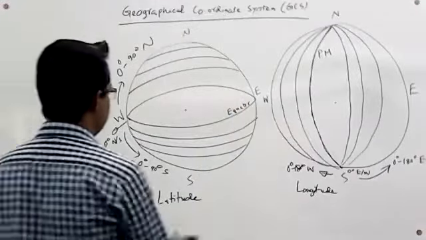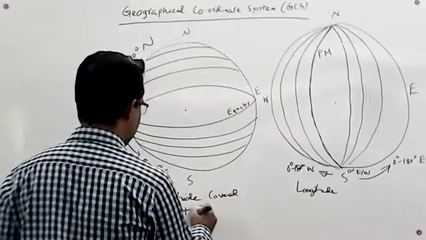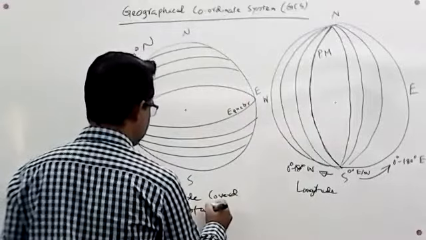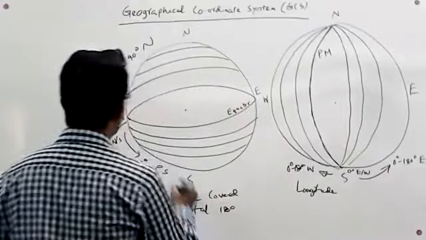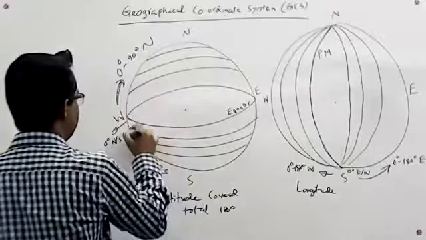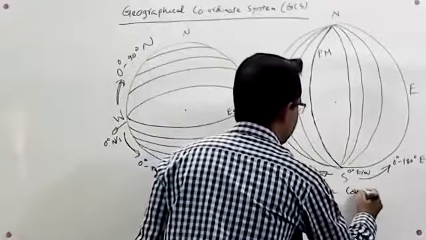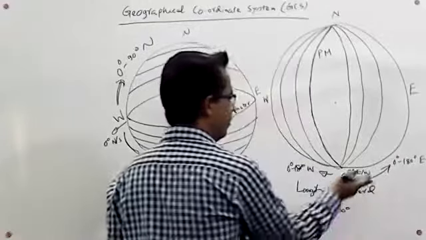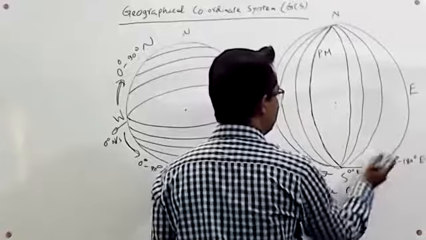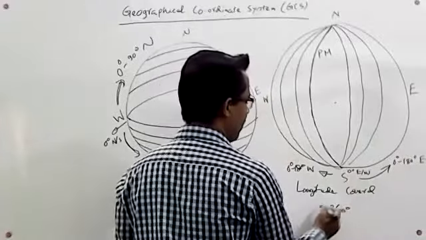So latitude covers a total of 180 degree. 90 degree from this direction, 90 degree from this direction, it is 180. But longitude covers 360 degree. Of them, 180 degree is covered in the east direction and 180 degree is covered in the west direction. Total covered 360.